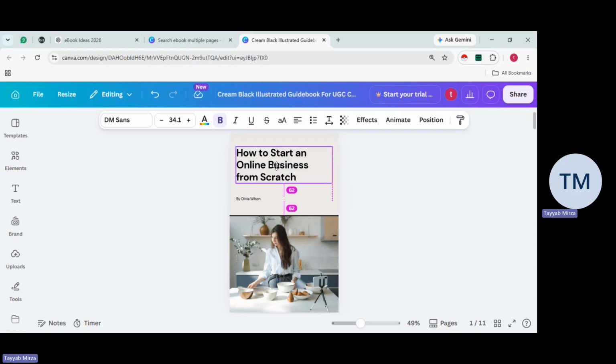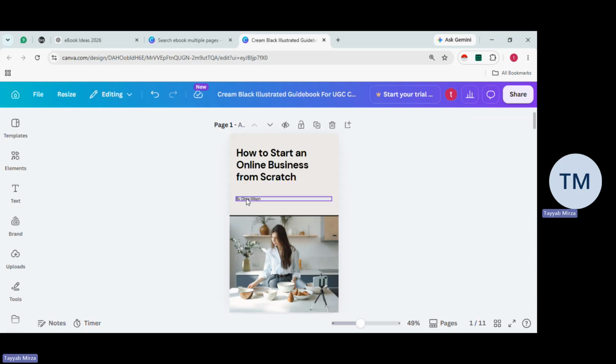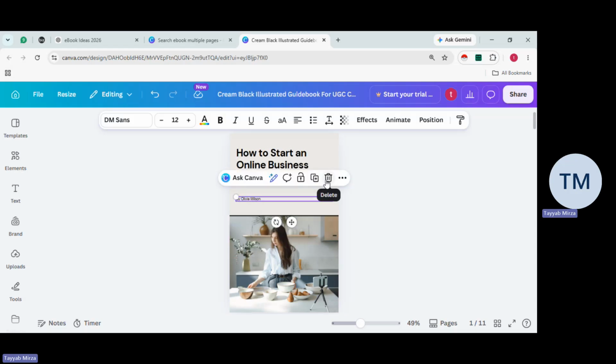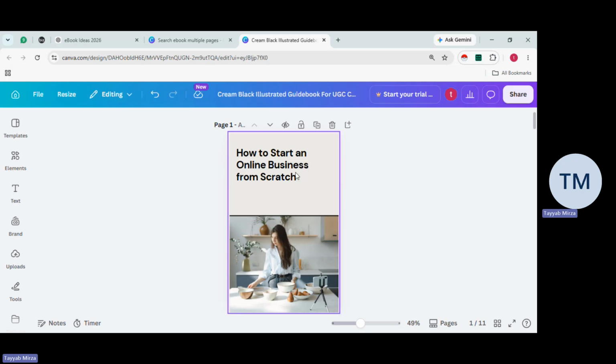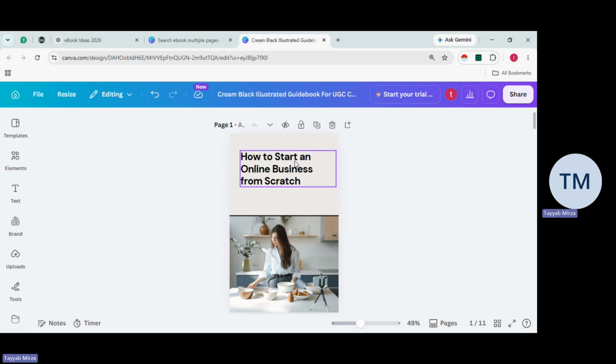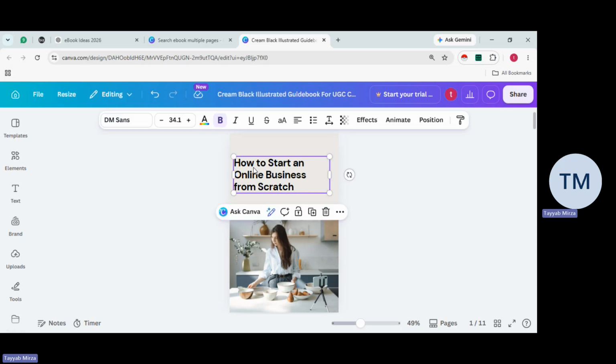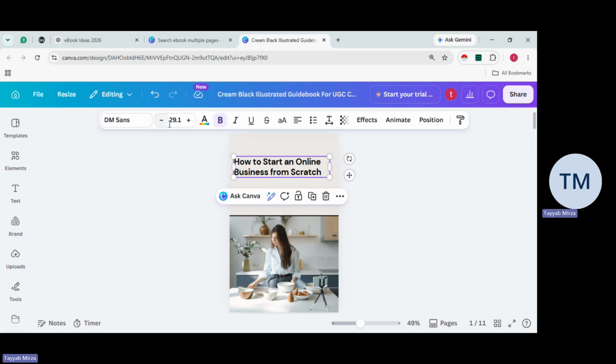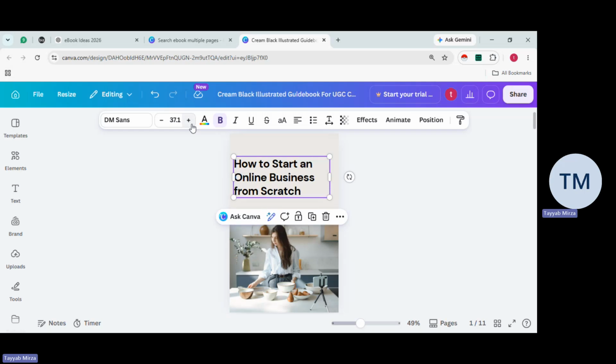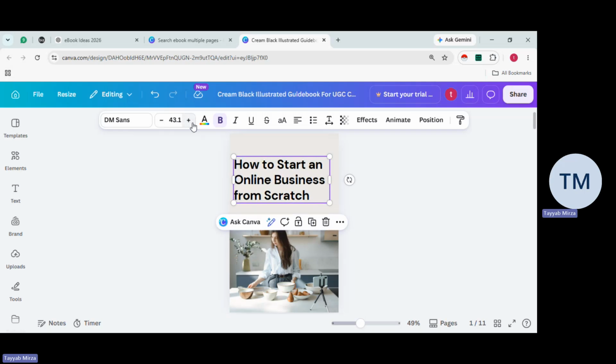You can remove the other parts. How are you going to remove it? You simply click on it, you'll be able to find the delete option, you simply click on delete and that will be gone. Now, there's a lot of things you can do if you want to change the fonts as well. You simply click on the title, the one that you have pasted. Now we have the option to decrease or increase the size of the fonts. This is how you decrease it, and if you want to increase the size, this is how you can do it. There's an option to bold as well.